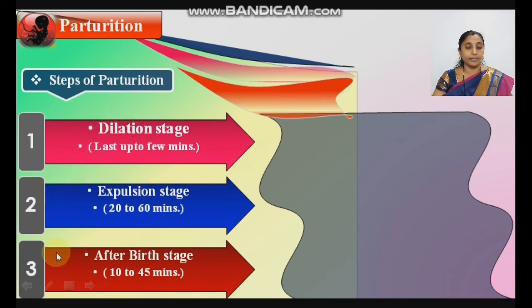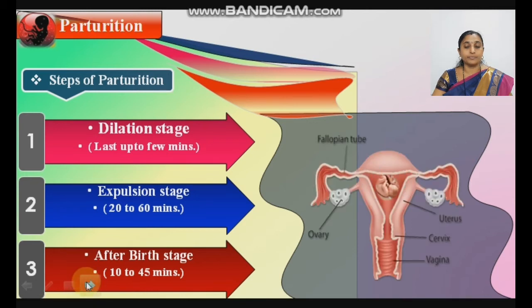Here in the diagram of the female reproductive system, in the dilation stage the cervix gets dilated. The arrow indicates that there is dilation of the cervix and vagina, with rapid contraction of the uterus. In the expulsion stage, there is also rapid contraction. During the expulsion stage, the direction of the fetus changes. The head is directed downwards towards the vagina in the forward direction and expelled outside through the vagina.